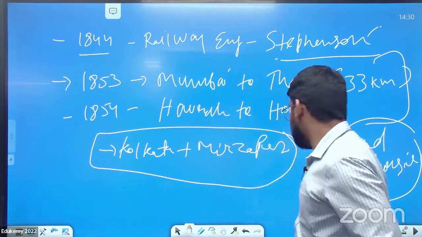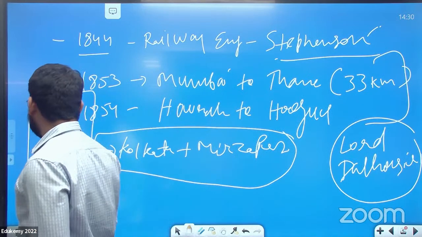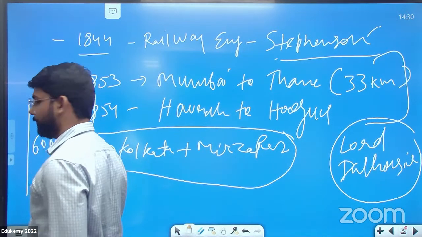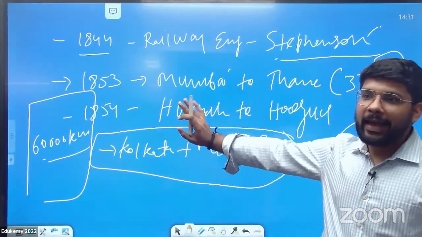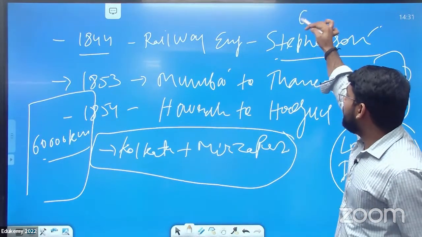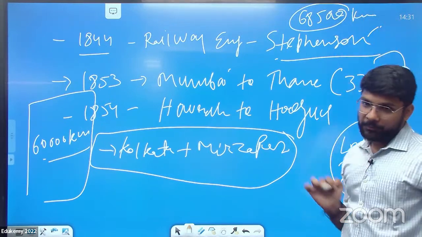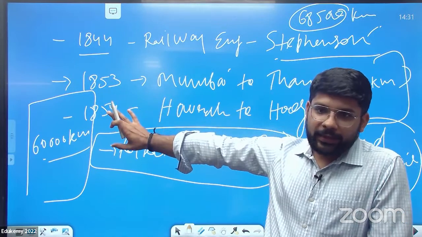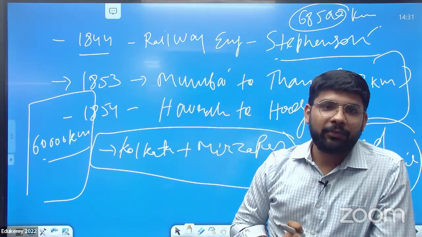And one major point here: Britishers almost gave India 60,000 kilometers of rail track. Before 1947, India had 60,000 kilometers of railway track, and today India has only 68,500 kilometers of railway track. What was done by Britishers during that time, and what was done by the Indian government in the last 75 years?